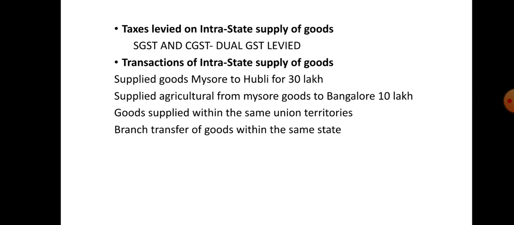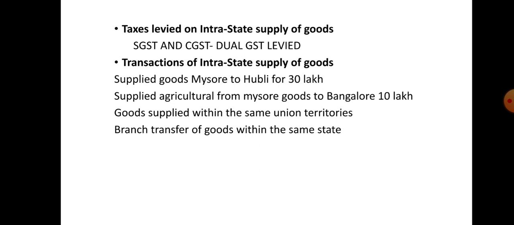These two taxes are treated as a dual GST, levied at a time both by the central government and by the state government, with an equal percentage shared by both. Suppose the GST rate is 18%, then 9% is levied by the central government, that is CGST, and 9% by the state government, that is SGST.